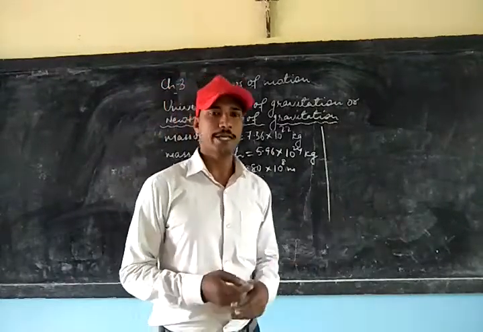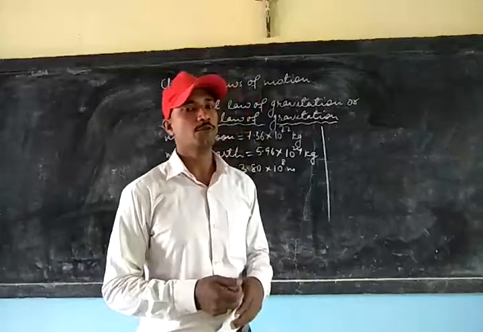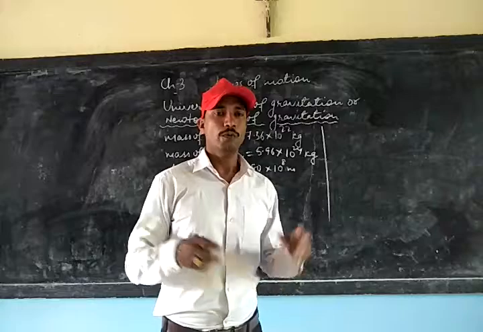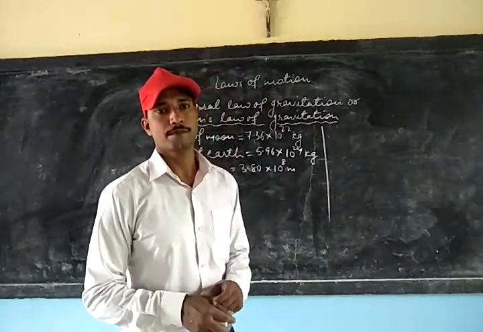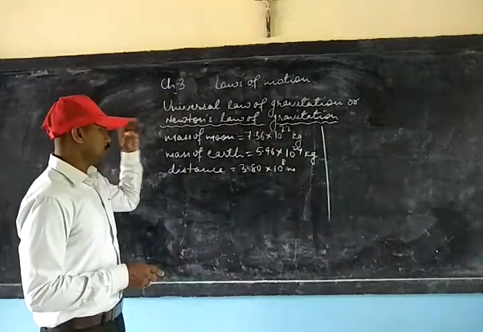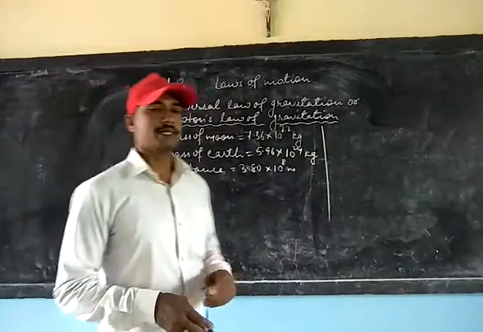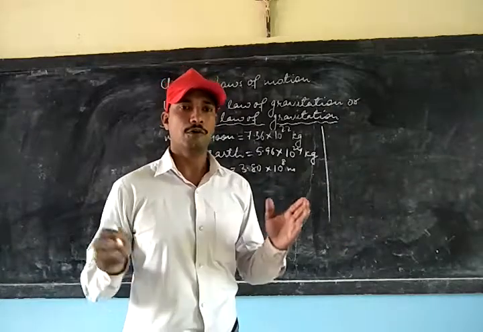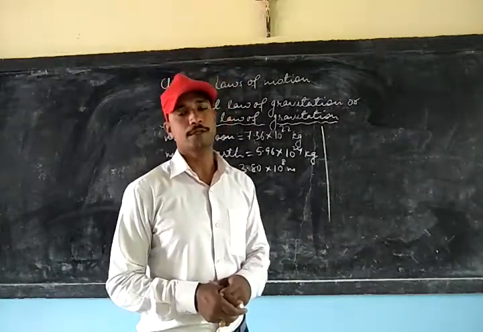Today we are going to see how to find out the force of attraction between two bodies when they are placed at some distance. We have taken the example of the force of attraction exerted between the moon and the earth.